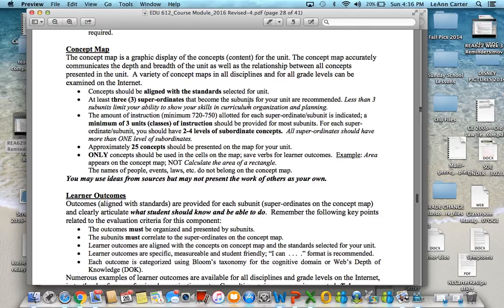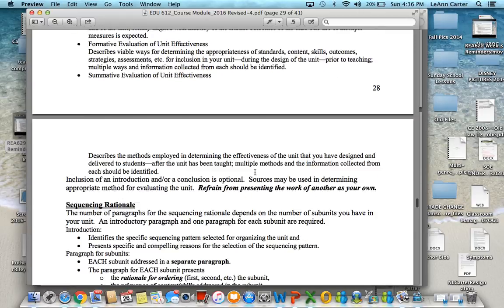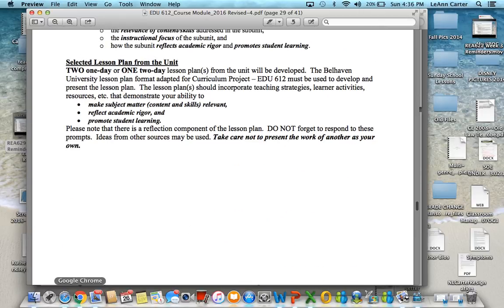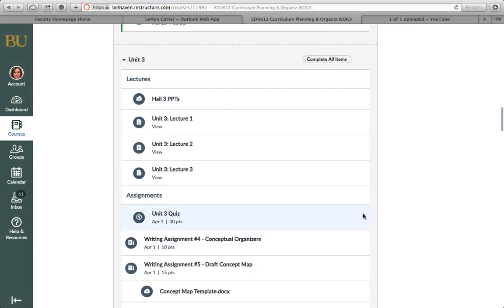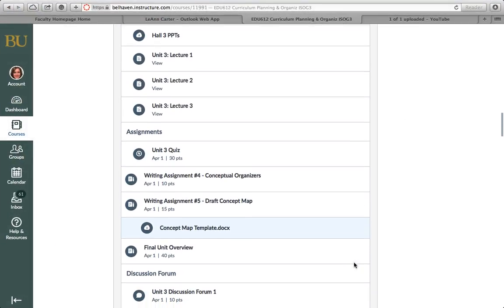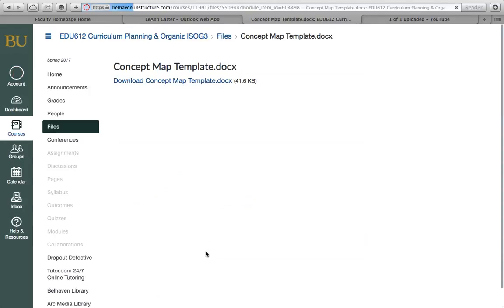So this is what you're going to work on this week. I'll give you feedback on that map, of course. And so if we come on over to our BlazeNet page, you can look for the concept map here. Here's the template, okay? So download the template and use it.